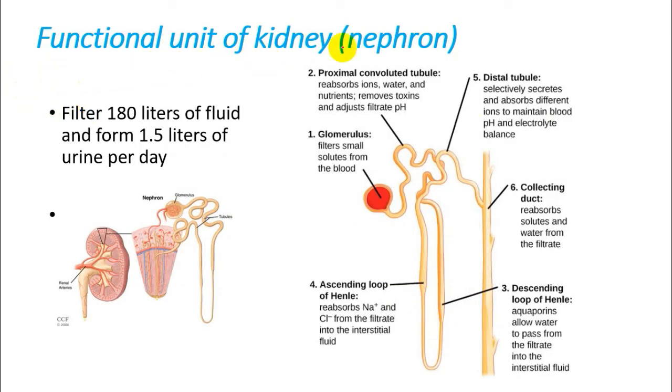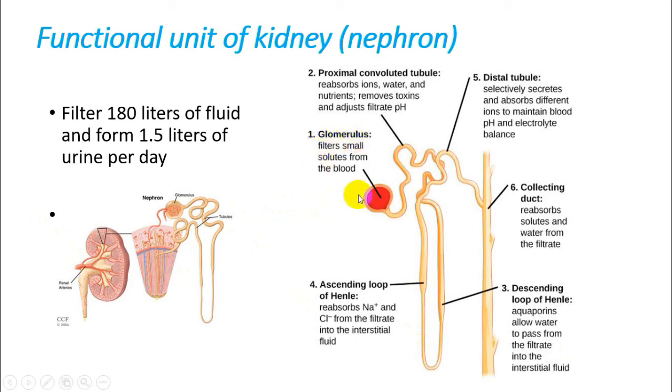The kidney has one functional unit, which is the nephron, and the nephron can filter 180 liters of fluid and form 1.5 liters of urine per day. So let's see where that nephron is located. If we notice the internal part of the kidney, there were pyramid-like structures in the medulla. If we zoom in on those pyramids, we can see the nephron structures. This is the main nephron structure, which functions for filtering the urea.